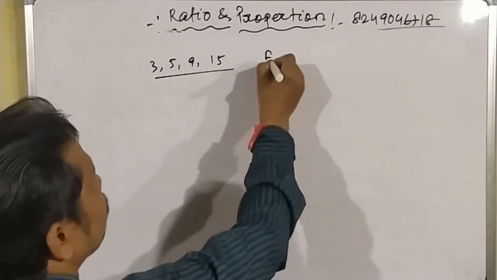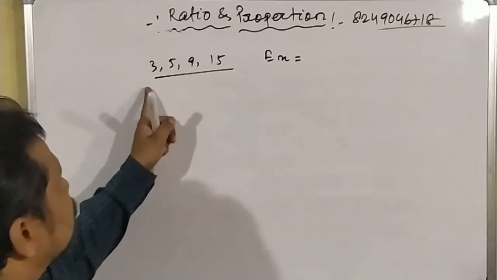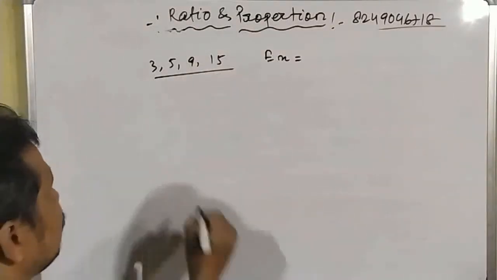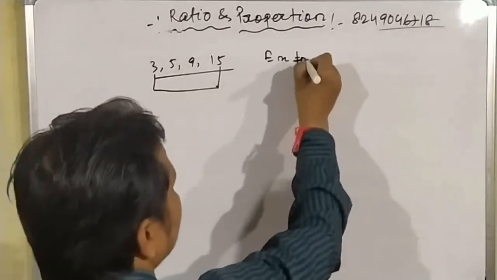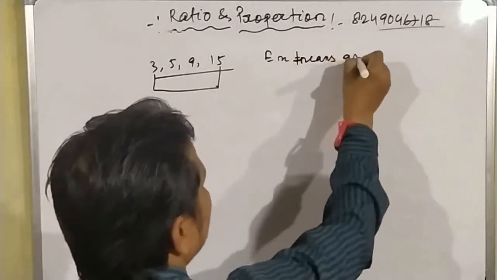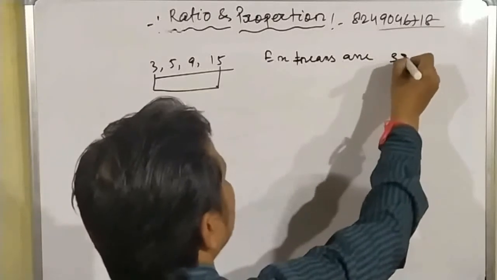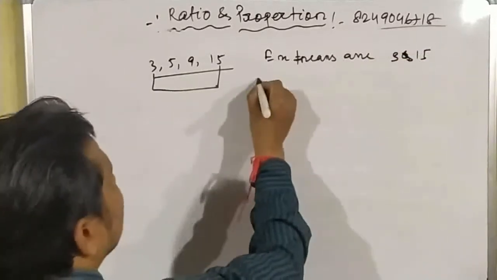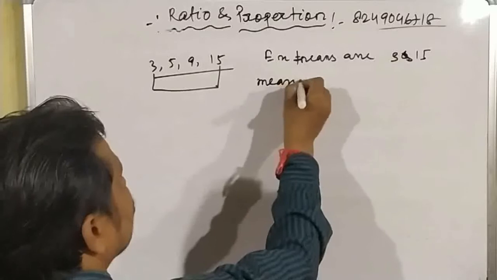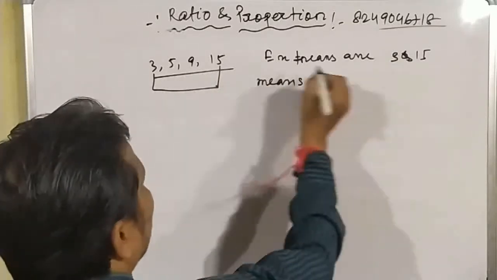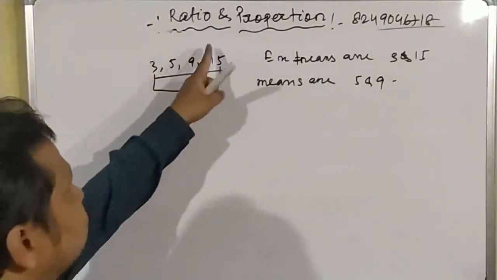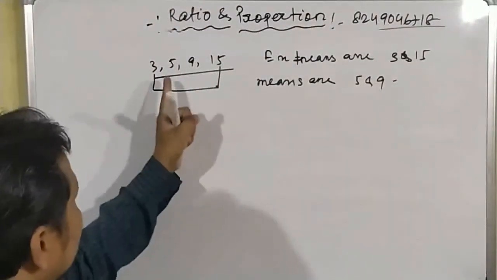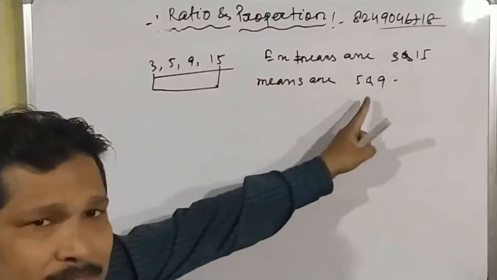Extremes are the first and fourth, so extremes are 3 and 15, and means are 5 and 9. Students, first and fourth are known as extremes, second and third are known as means.